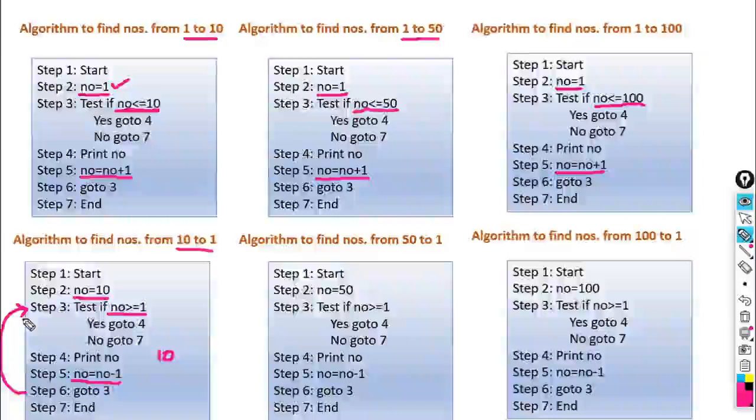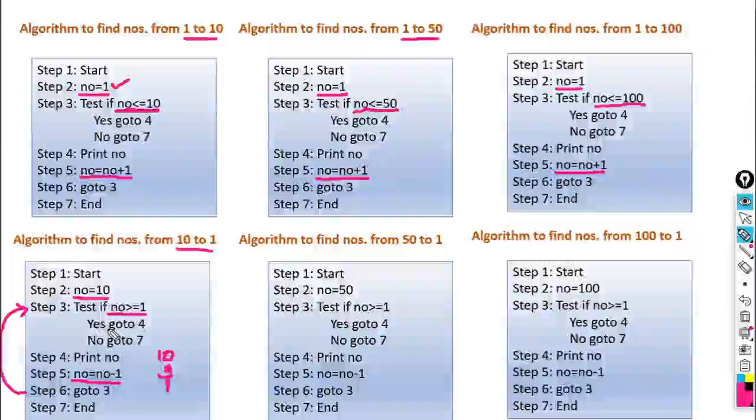So again it will check 9 is greater than equal to 1. Yes, this is true. So it takes control to go step number 4. Print NO. What is the value of NO now? 9. Okay. Again it will decrement value of NO by 1. So the recent value of NO is 8. 8 is greater than equal to 1. So it prints 8. Again it will decrement the value by 1. 7, 6, 5, 4, 3, 2, 1.